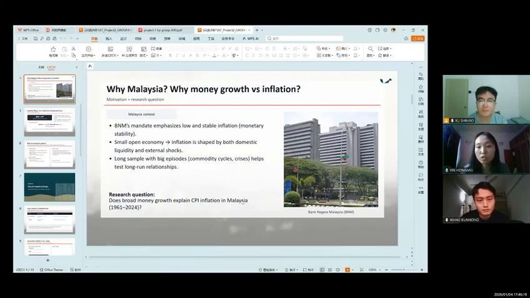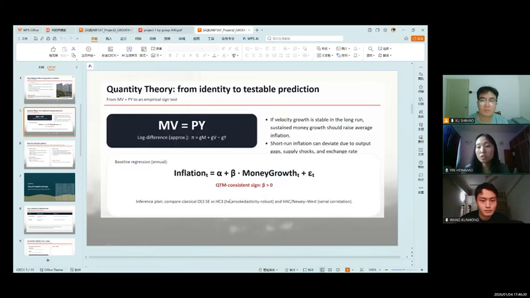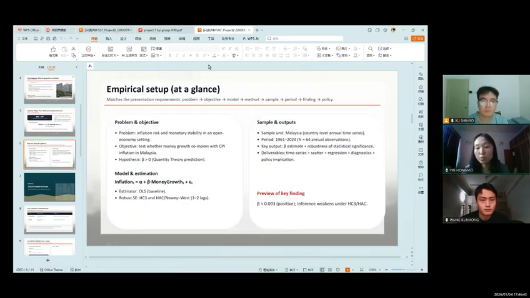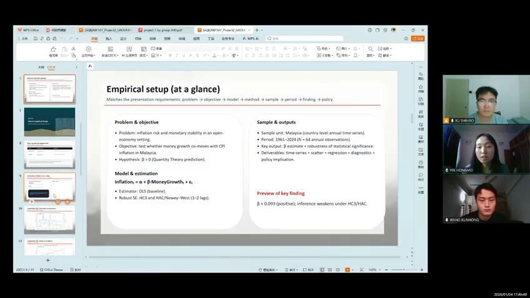Given these research motivations, our research question is: does broad money growth explain Malaysia's CPI inflation? To answer this, we use QTM, the classical theory that sustained money growth raises inflation over the long run. Despite short-term deviations, we expect a positive link between money growth and inflation. Empirical setup: we use annual World Bank WDI data for Malaysia, 1961 to 2024. The baseline estimator is OLS, with robust standard errors, HC3 and Newey-West, to address common statistical issues.